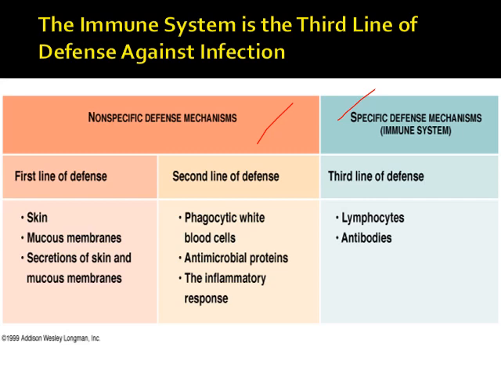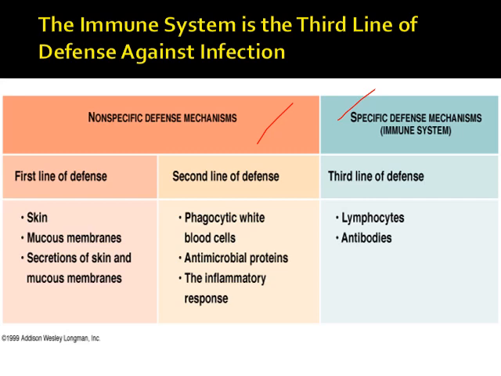Now the second line of defense is phagocytic white blood cells, that is our WBC, one of the best things which defend against foreign substances. Usually during any kind of infectious reaction, our WBC count will be increasing, isn't it? Then other types are antimicrobial proteins, the inflammatory response, etc.